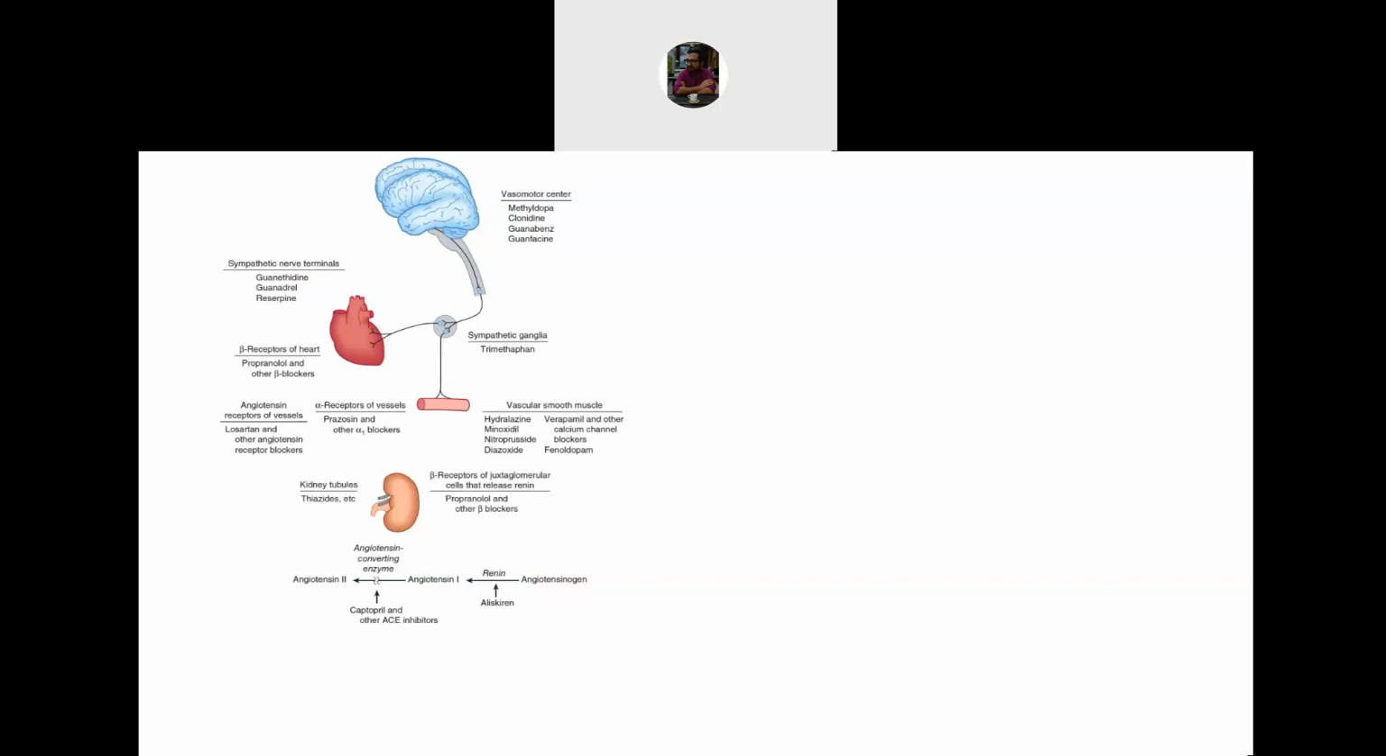We can target the renin-angiotensin system. The release of renin can be blocked by beta blockers. Renin can be inhibited by aliskiren. Angiotensin converting enzyme can be blocked by ACE inhibitors. So this in summary tells you all the drugs that can be used for the treatment of hypertension.